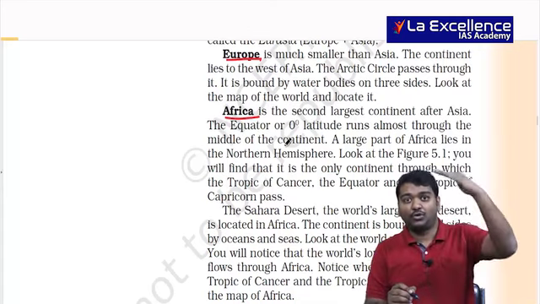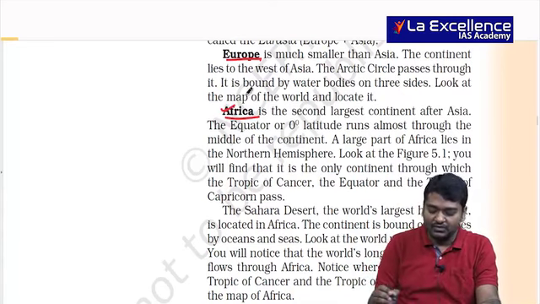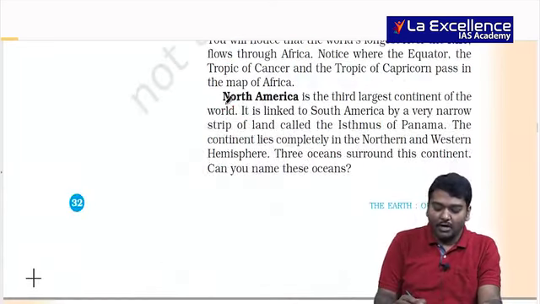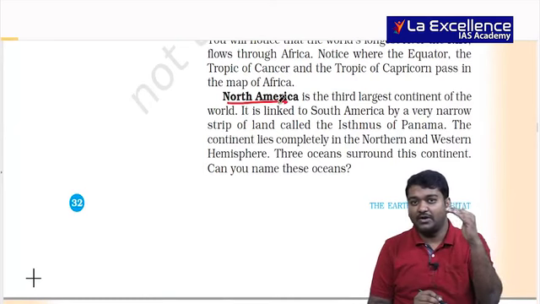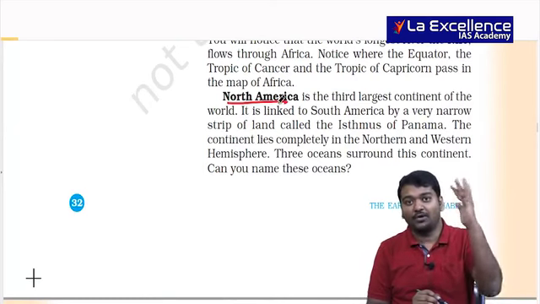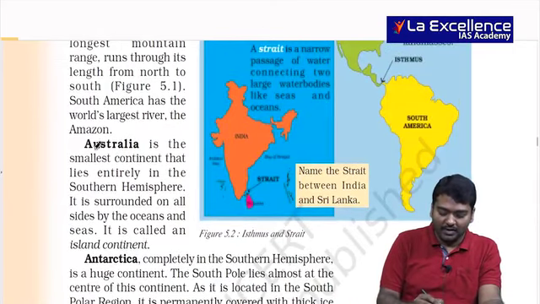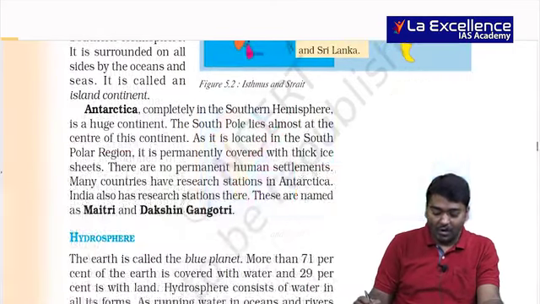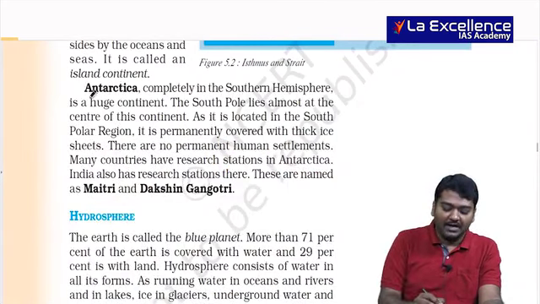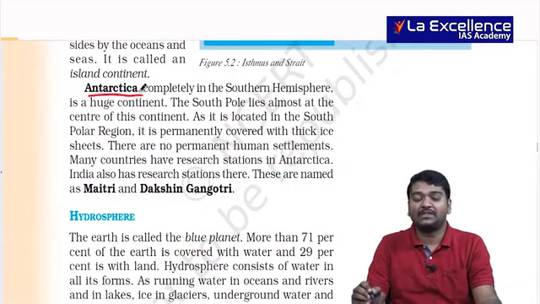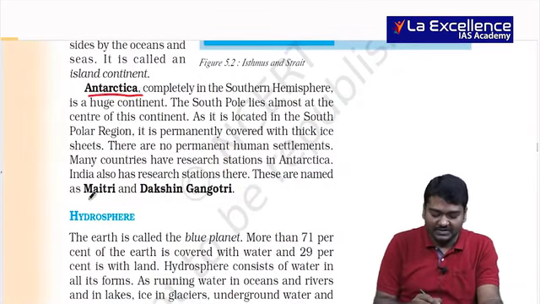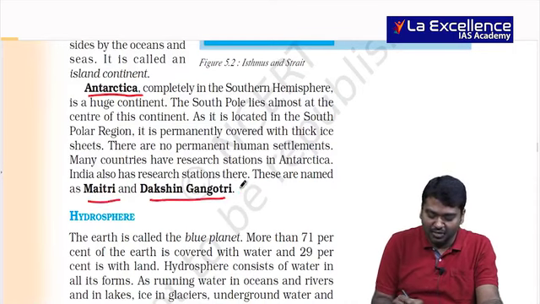That is, in torrid zone, Africa is usually present. Then North America, 3rd largest continent and mostly present above equator. South America, below equator, Amazon is important. Australia is an island continent. Antarctica, people are not present, but some scientific innovations take place. For example, Maitri and Dakshin Gangotri.